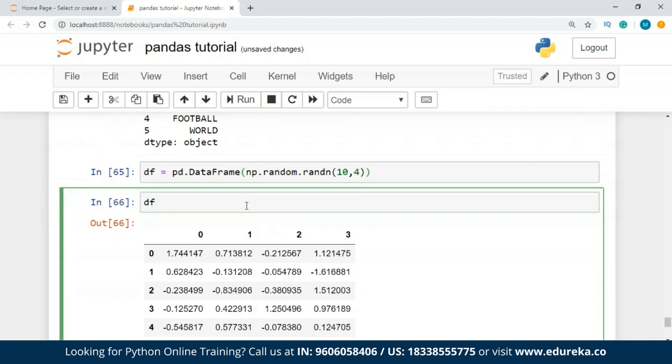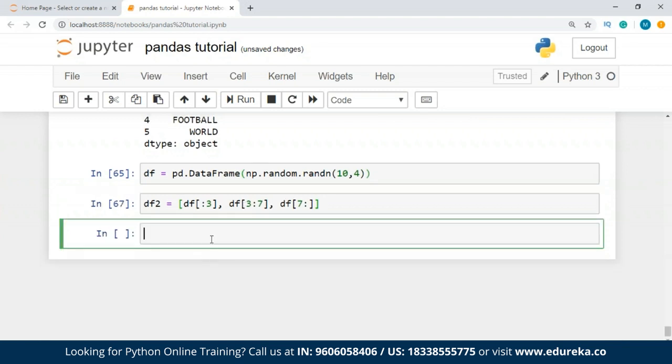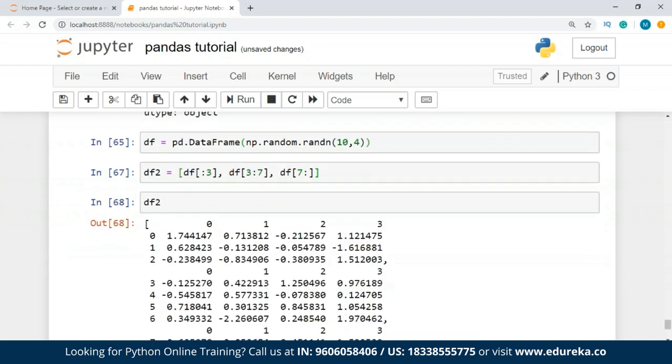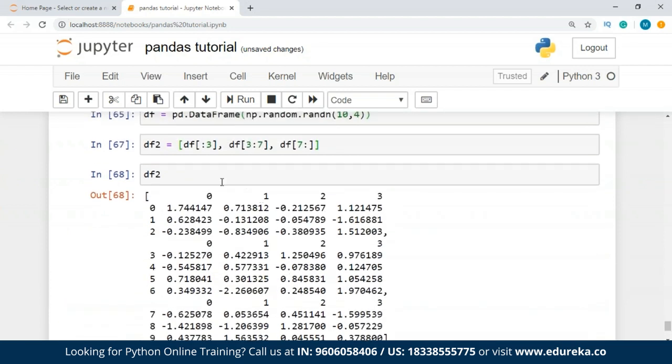Now what I'll do is I'll break it into pieces. So how to do that? Let's say I write df2 is equal to df from first to third row. The next one is df from third to, let's say, seventh row, and then we have df from seventh to the end of the data. So this is how I am going to break it into pieces. Now when I write it as df2, we have 3 data sets.